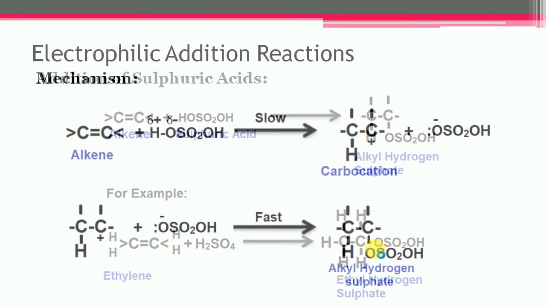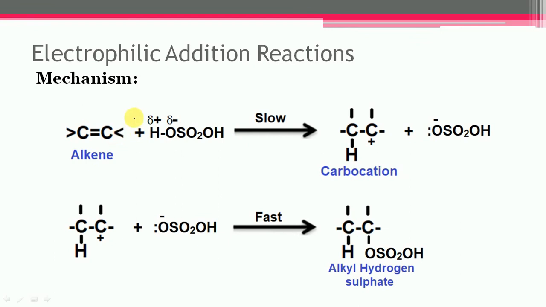Let us see the mechanism of the addition of sulfuric acid. It involves 2 steps, and it is similar to that of the hydrogen halide addition to the alkenes. In step number 1, this pi bond will shift toward this side and it will acquire partial negative charge and this will acquire partial positive charge, and sulfuric acid will lose one proton to this carbon.